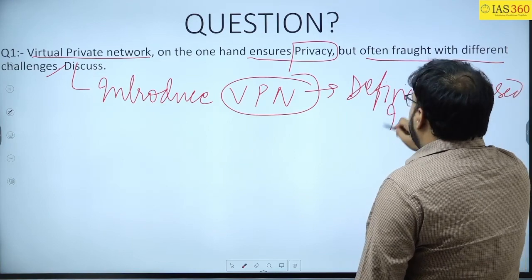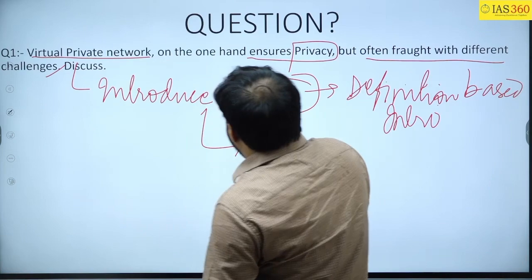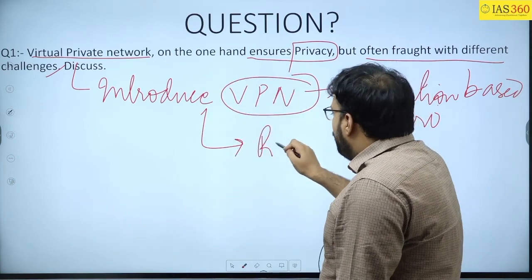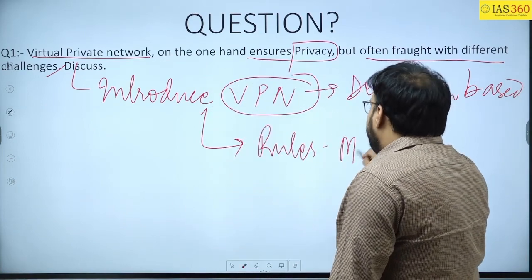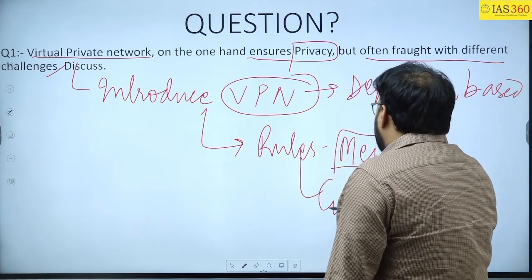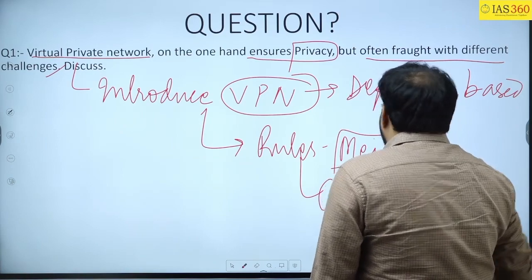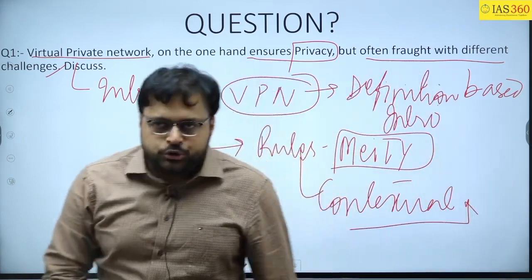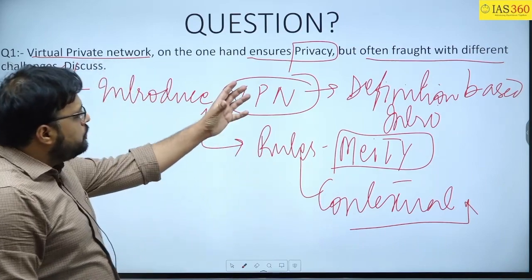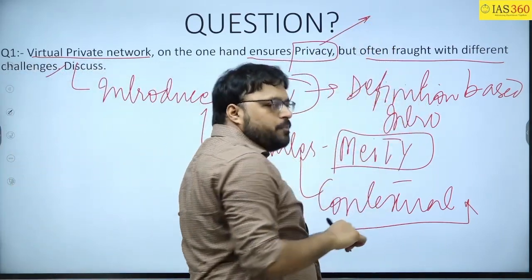The second way of introduction is the new rules of meeting. This is called a contextual way of introducing the question.